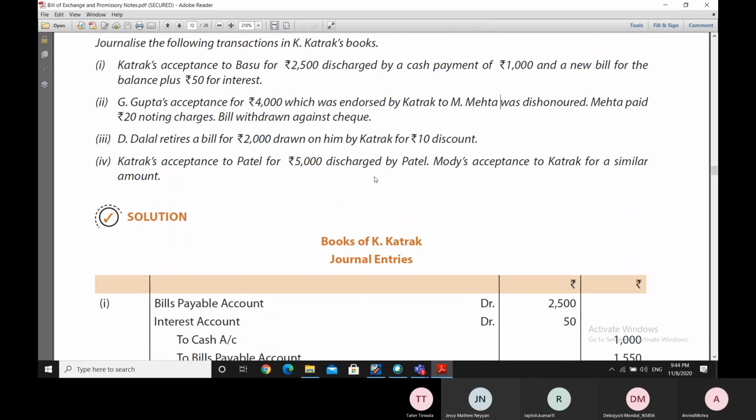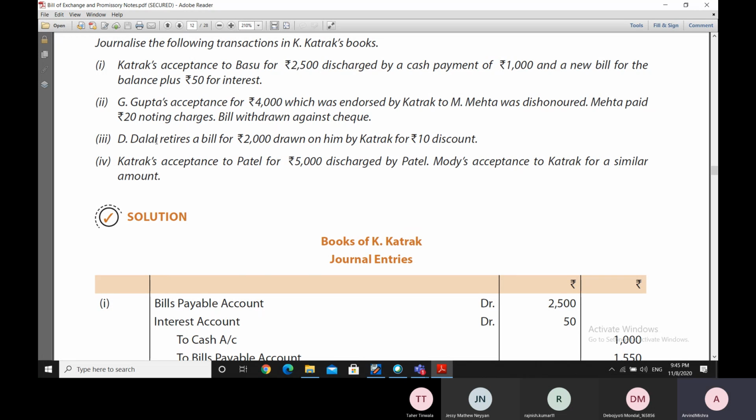But anyway, let us go to the third one. Mr. D. Dalal retires a bill for 2000 drawn on him by Khattak for 10 rupees discount. Now, this bill has been drawn by Mr. Khattak, and the drawee is Mr. D. Dalal. And Mr. D. Dalal, however, retires the bill. Retires means he makes a premature payment of that bill for 2000 rupees, and in that process he gets a discount of 10 rupees.